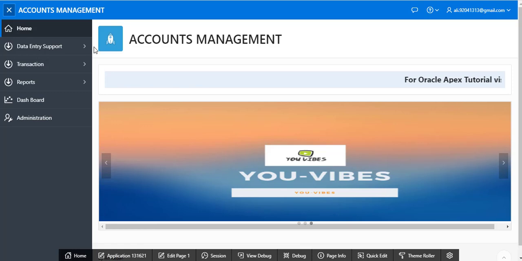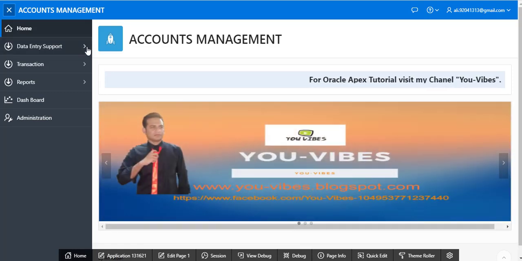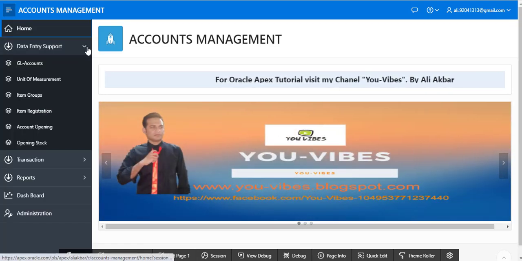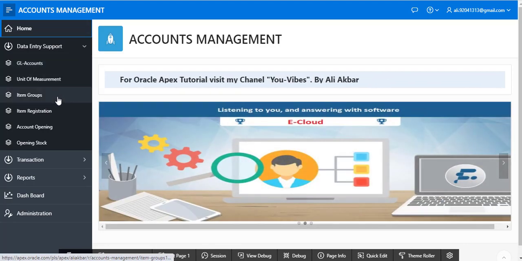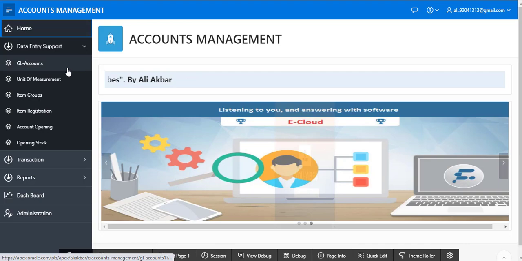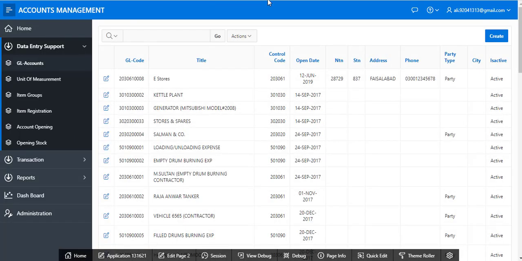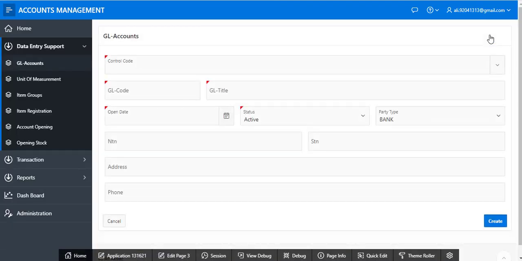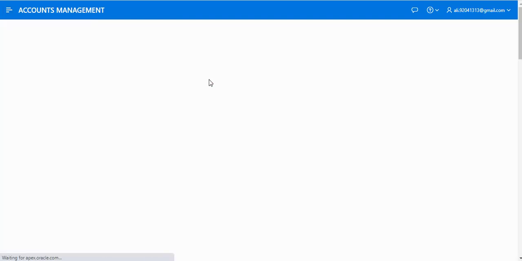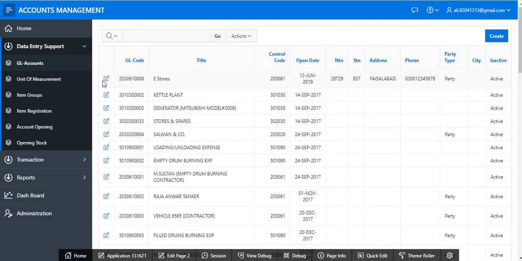I'm showing you this left side menu, account. This is an item. You can see definitions. I'm just creating. If you want to create, just press create. You can put your information here and edit from here.